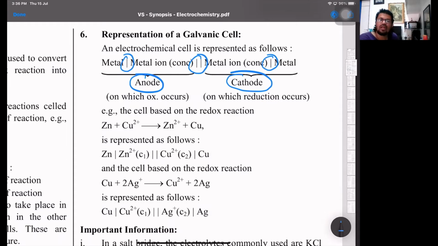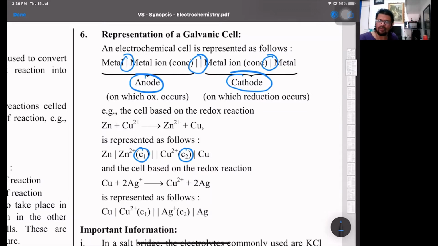Now, as we will see ahead, there are different types of electrodes. If you have gas electrodes, then for gases to maintain their electrical contacts, we take the help of platinum metal. So these are the different cells where the concentrations are to be given, that is C1 and C2 for zinc ions and cupric ions. The standard concentrations are 1 molar. For gas electrodes, the pressure of the gas is to be specified, which is going to be 1 atmospheric pressure.